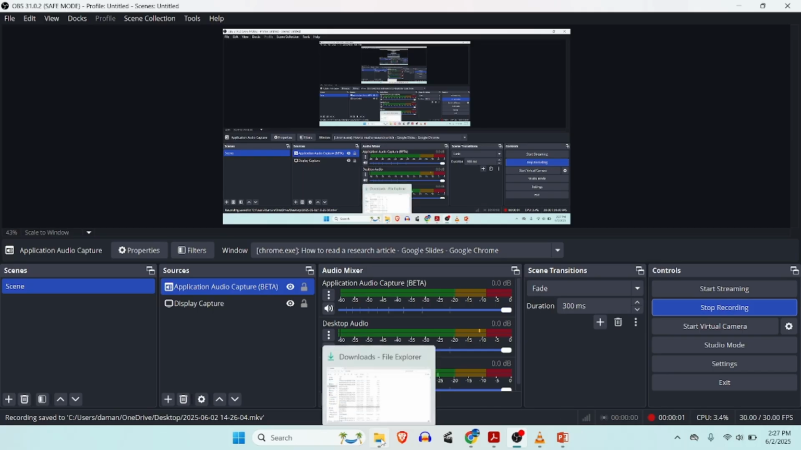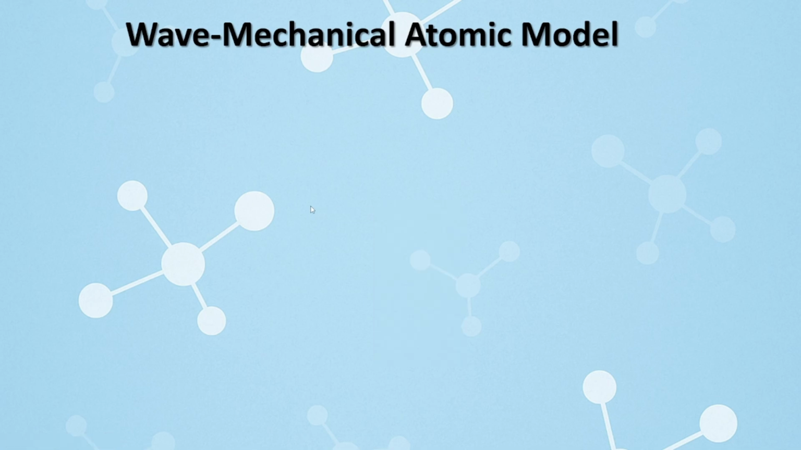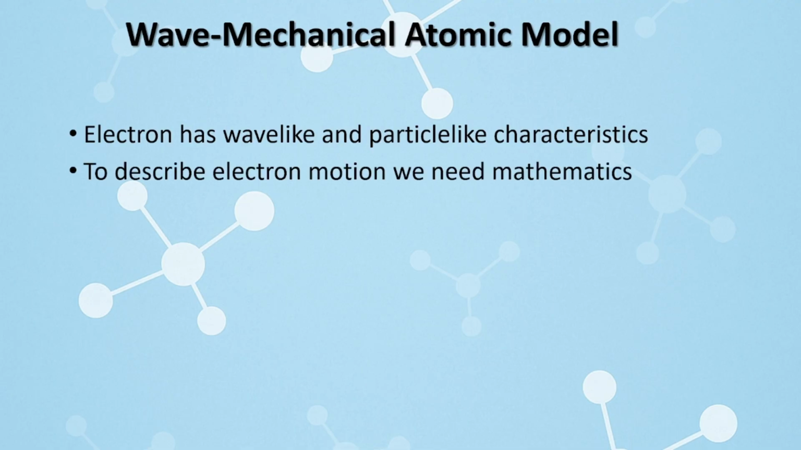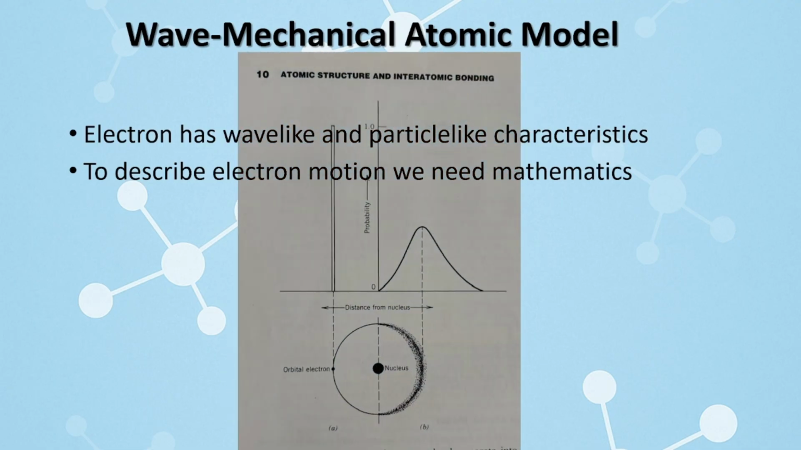The wave mechanical atomic model came into existence because Bohr's model failed to explain several phenomena involving electrons. According to the wave mechanical model, an electron has wave-like and particle-like characteristics, whereas Bohr just explained the particle-like characteristic of the electron. Here, the important thing is that electrons are no longer treated as particles moving in discrete orbits, but rather the position of an electron is considered as a probability around the nucleus.